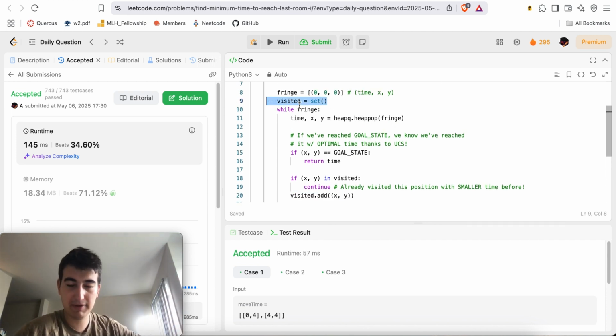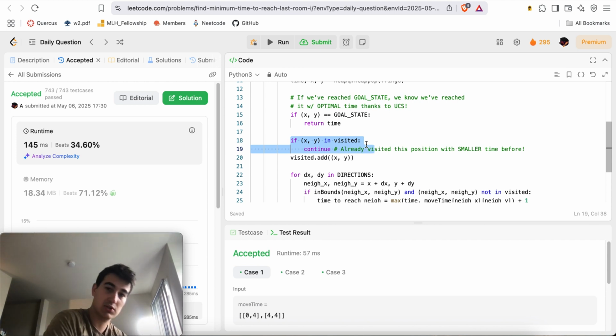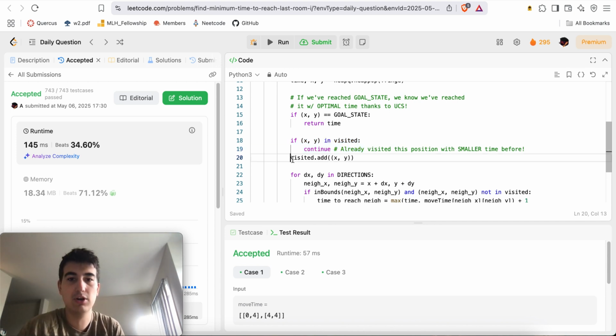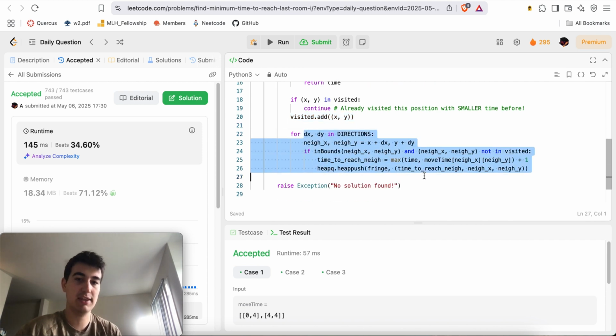So I prefer keeping an empty visited set and saying, if I ever visit something that's already in my visited set, then that's terrible information because I've already seen this node before with even less time. So this cannot help me reach a better time. It can either be the same time or more, which is bad because I want to minimize. So in that case, I'll just continue. Otherwise, we haven't visited it, so let's add it to our visited set and keep going.